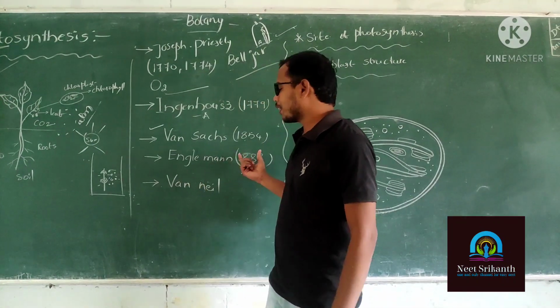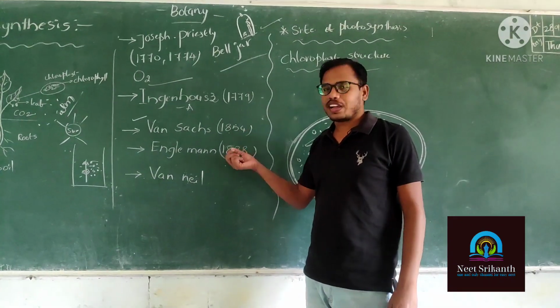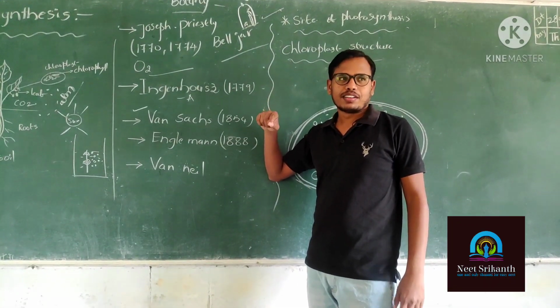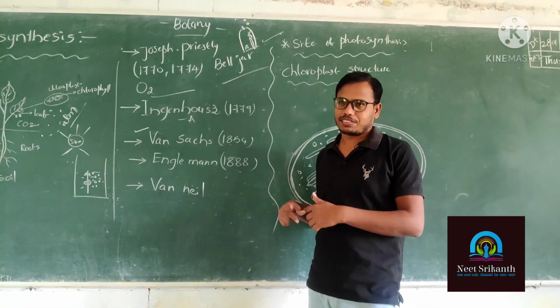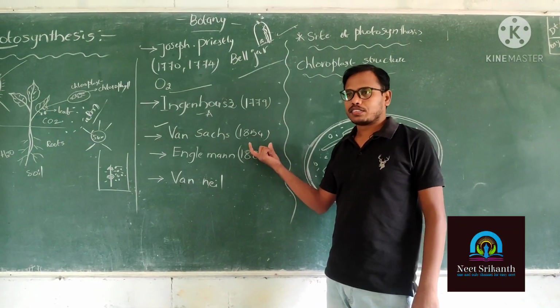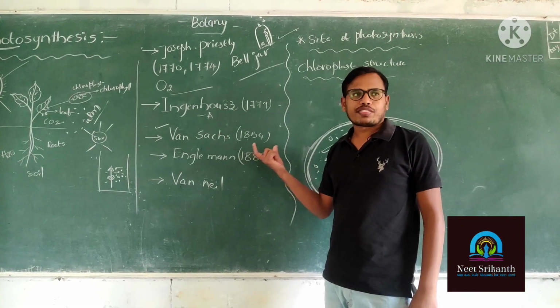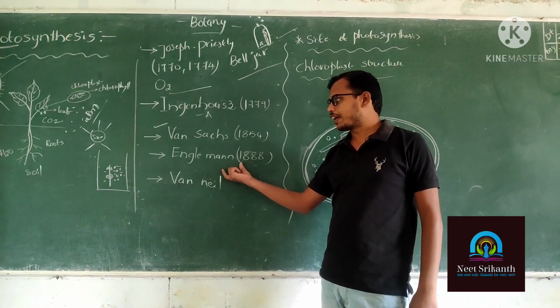These are the pigments responsible for photosynthesis. Chlorophyll a makes the reaction center. The remaining pigments are called accessory pigments. The pigments absorb different wavelengths of sunlight, and that was practically proved by Engelmann.